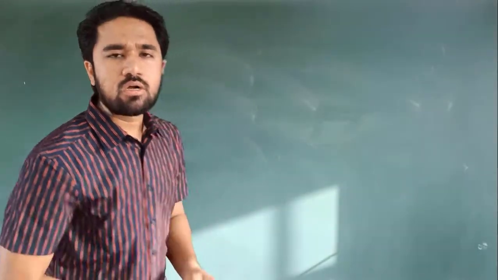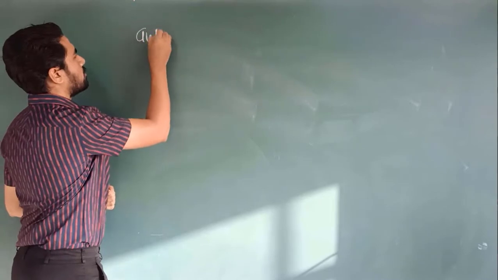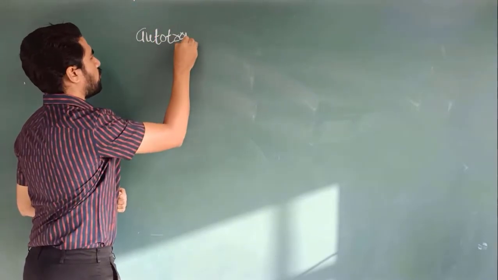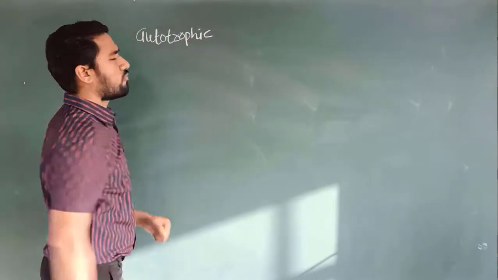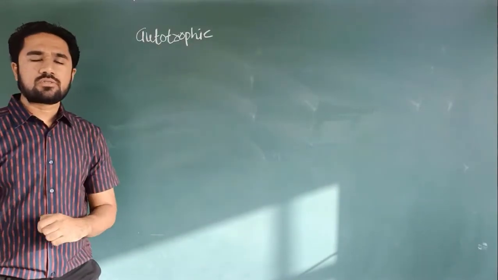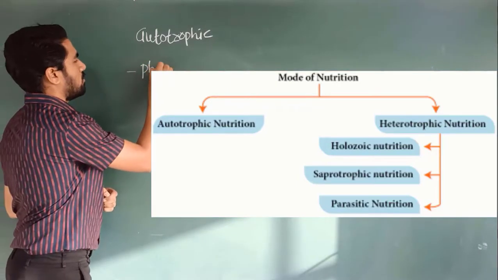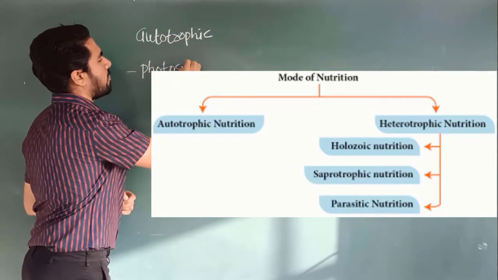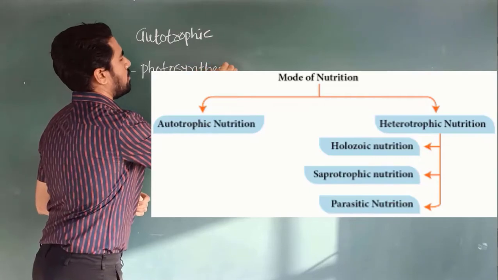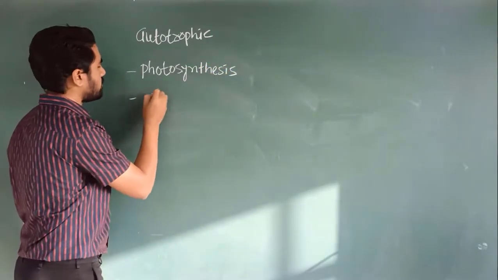Some topics fall in the category of autotrophic mode of nutrition. In this, we first discuss the process of photosynthesis. We also see the structure and function of stomata.